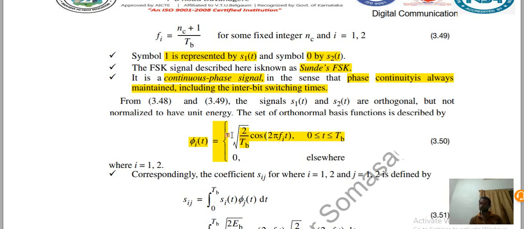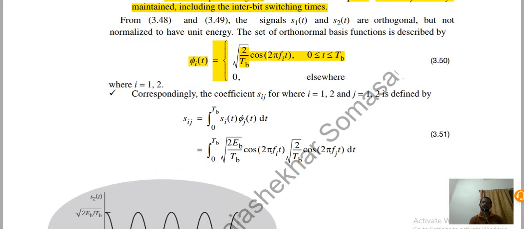We have studied these in chapter 1 and chapter 2, where i equals 1, 2 and j is also 1, 2. The signal components are obtained by applying the correlator to the product of the signal and its orthonormal basis function, that is the integration from 0 to Tb of si(t) times phi j of t dt.